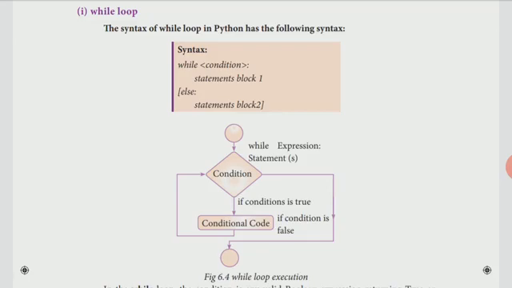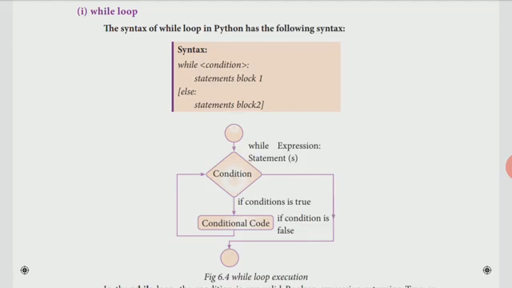For example, we want to display the name 10 times. First time we will write, second time we will write, like that 10 times. When the condition becomes false, that is, we already wrote 10 times, so it is completed and we can stop. That is the concept of the while loop.